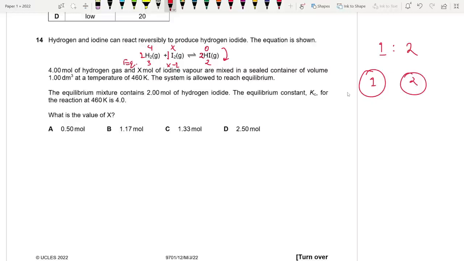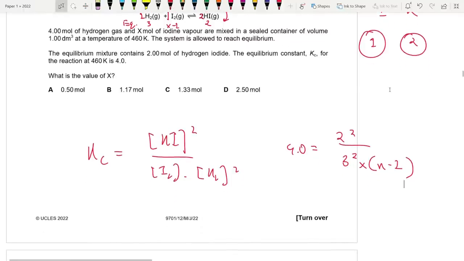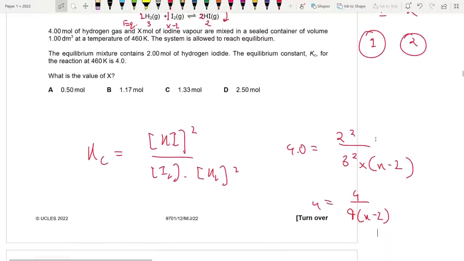Now let's find out the Kc. Kc here is actually HI square divided by I2 times H2. Okay, so Kc is 4. 4 is equal to 2 square divided by 3 times X minus 1. All right, so let's go for it. 4 is equal to 4 by 9 into, wait, why did I use 3 square? My bad, I made a mistake over here.